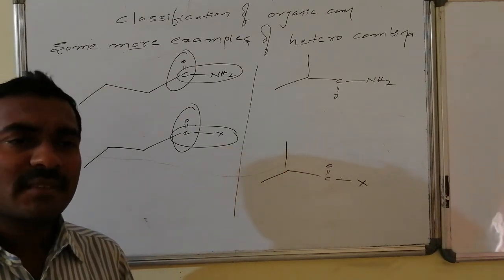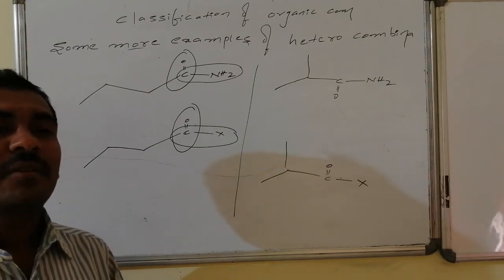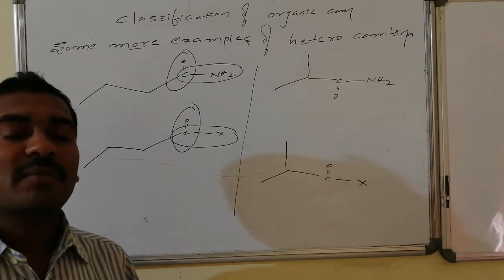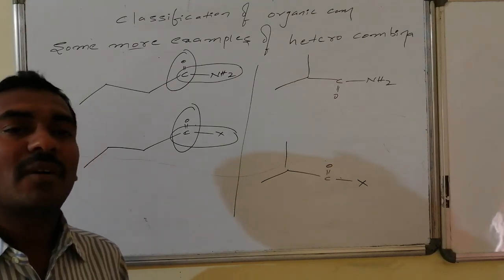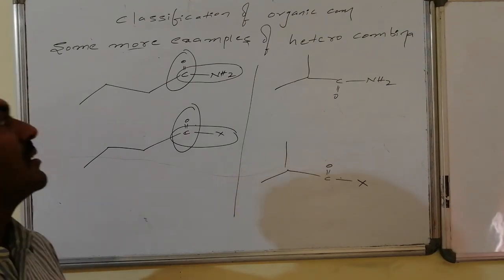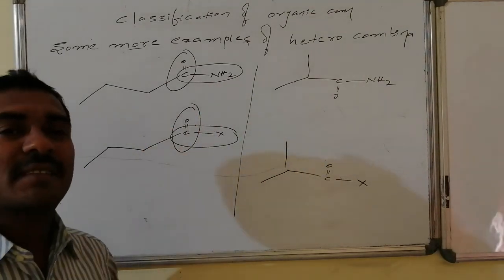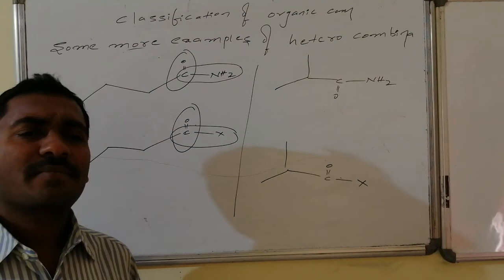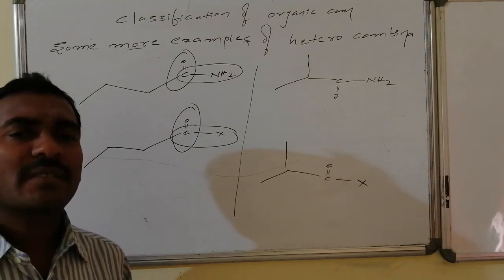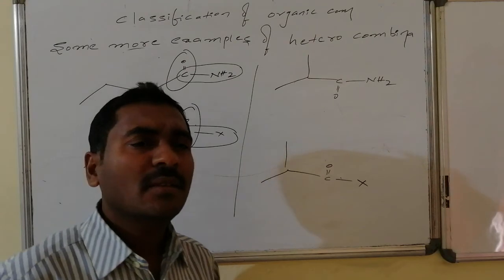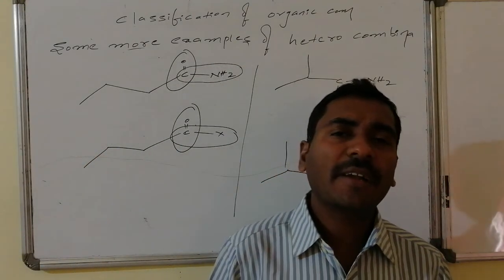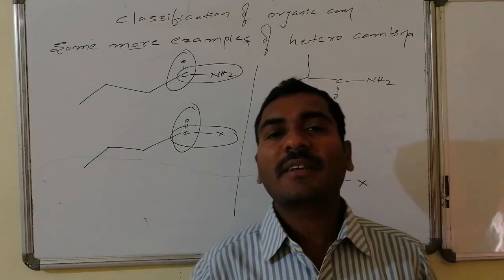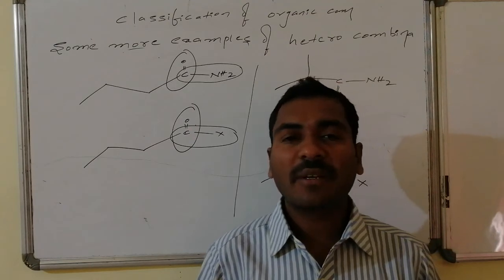And there are many other things. You can find more than one heteroatom. You can find more than one variety of substitutions at different parts of the chain. Those are followed by all varieties of combinations, like amide followed by acid halide, followed by acid, followed by aldehyde, followed by keto, followed by alcohol, followed by alkyl halides. Many varieties of functional group combinations can be present on a molecule. Thus, there is no end, there is no limit. We will find innumerable compounds as examples for the straight chain heteroatomic combinations and the branched chain heteroatomic combinations.